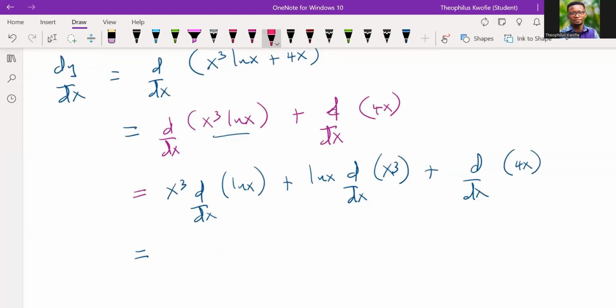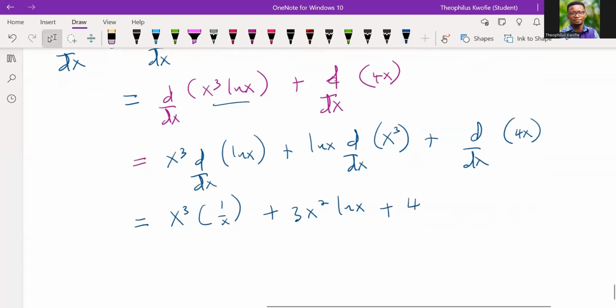Good. So what I did over here was to apply the product rule. So let's take note. When we differentiate ln x, what do we get? We get 1 out of x. And then when we differentiate x to the power 3, we get 3x to the power 2, multiplying natural log of x. What about when I differentiate 4x? I get 4. Good. So at this point, you can do your simplification, then you get a final result.